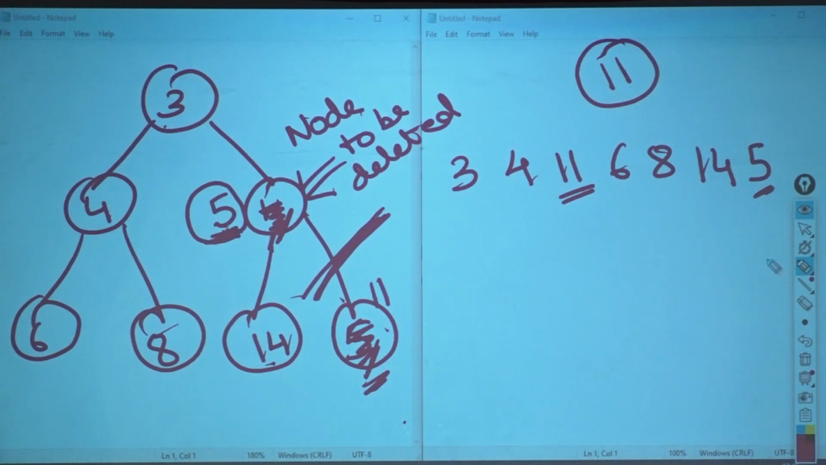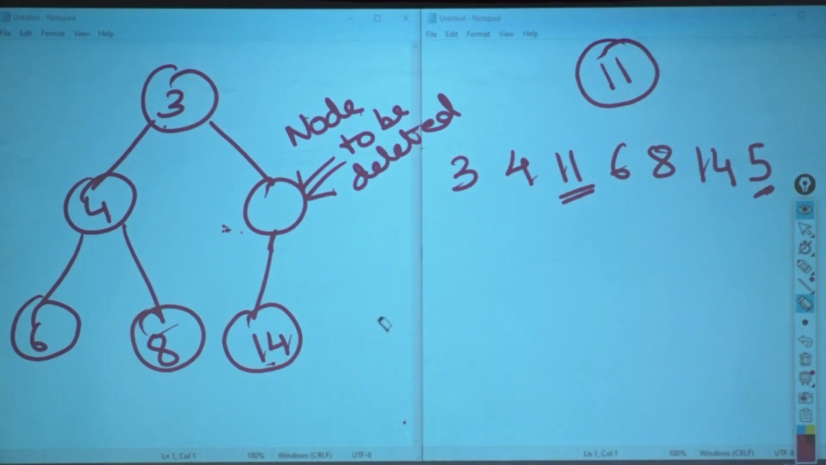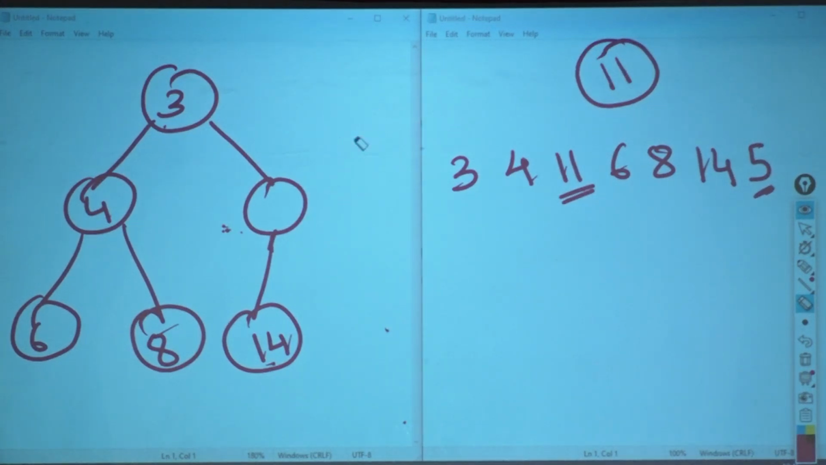Okay? So right now, my tree looks something like this. Five. Okay? Now I want to delete 6. What should I do? Tell me.